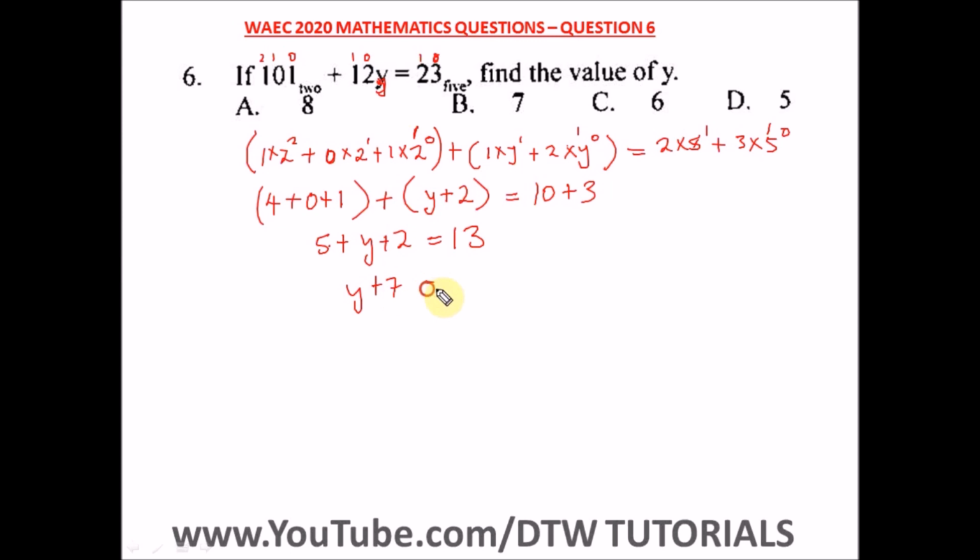This will give us 7 equal to what? 13. Then for y, taking plus 7 to this side, we have 13 minus 7. And what's 13 minus 7? That will give us 6. So y is equal to 6. So the value of y is 6, and our right option here is option C.